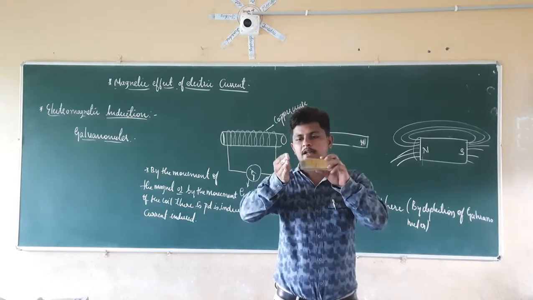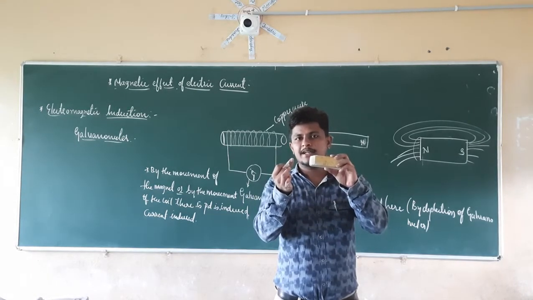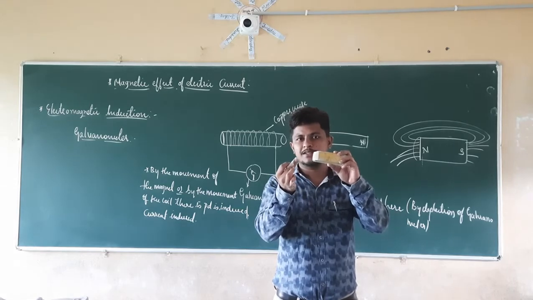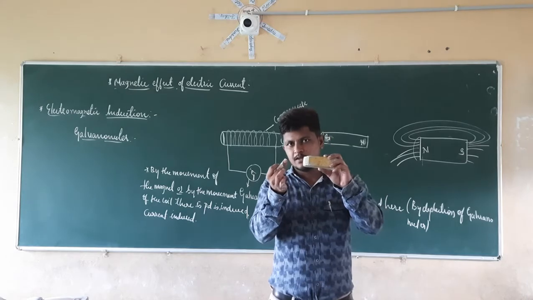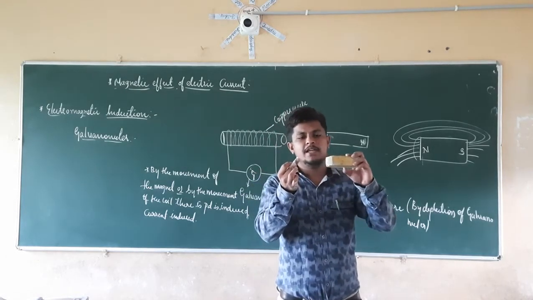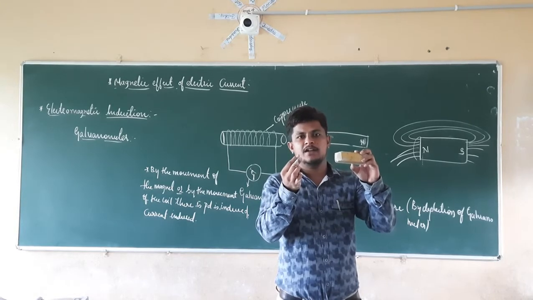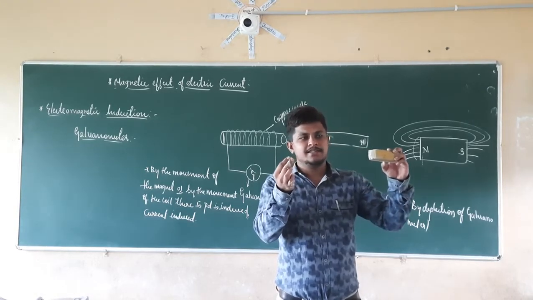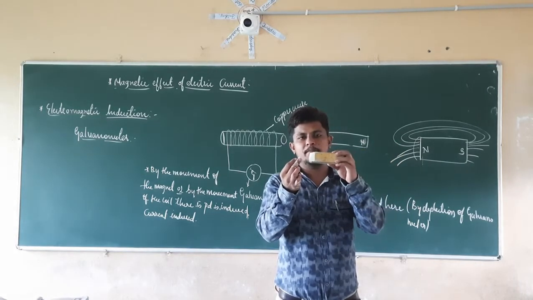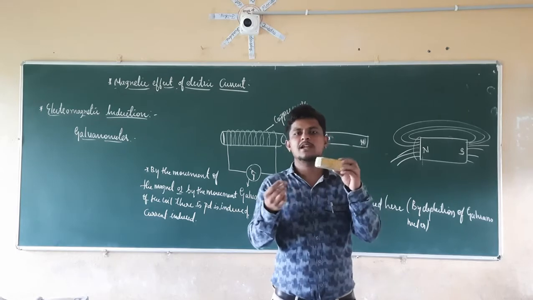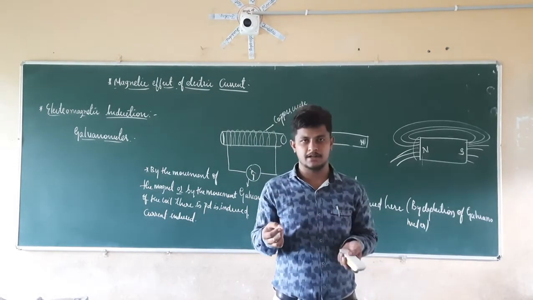Now if I keep one object here, what does it indicate? That the magnetic field lines are the same here, that is, the magnetic flux is also the same. Now if you take this away, what is going to happen? Here there is a change in the magnetic field lines, so the magnetic field lines are getting decreased. In the same manner, if you take this magnet towards this magnetic material, the magnetic field lines are going to get increased. So there is an increment in the magnetic field.